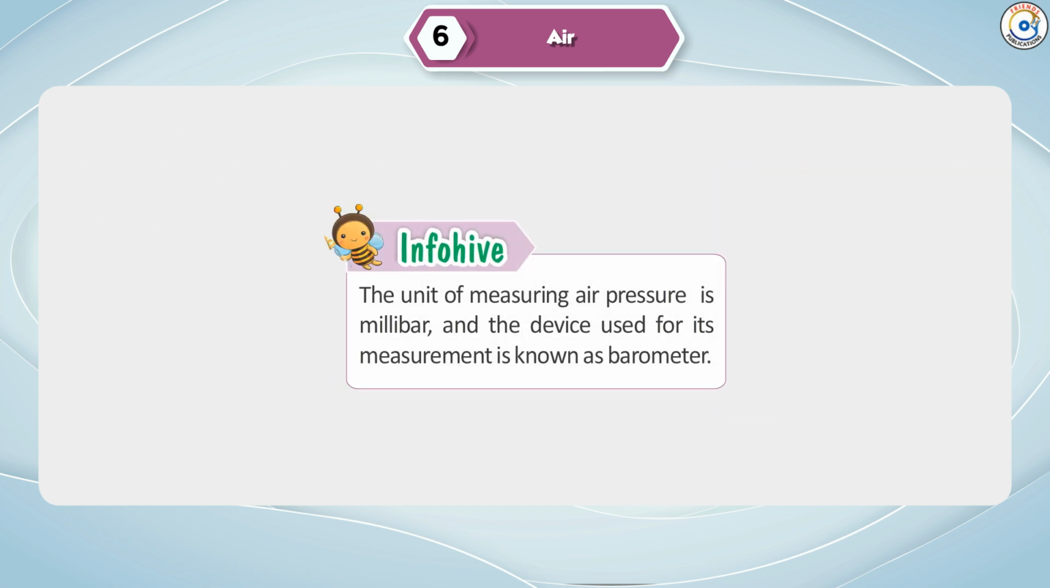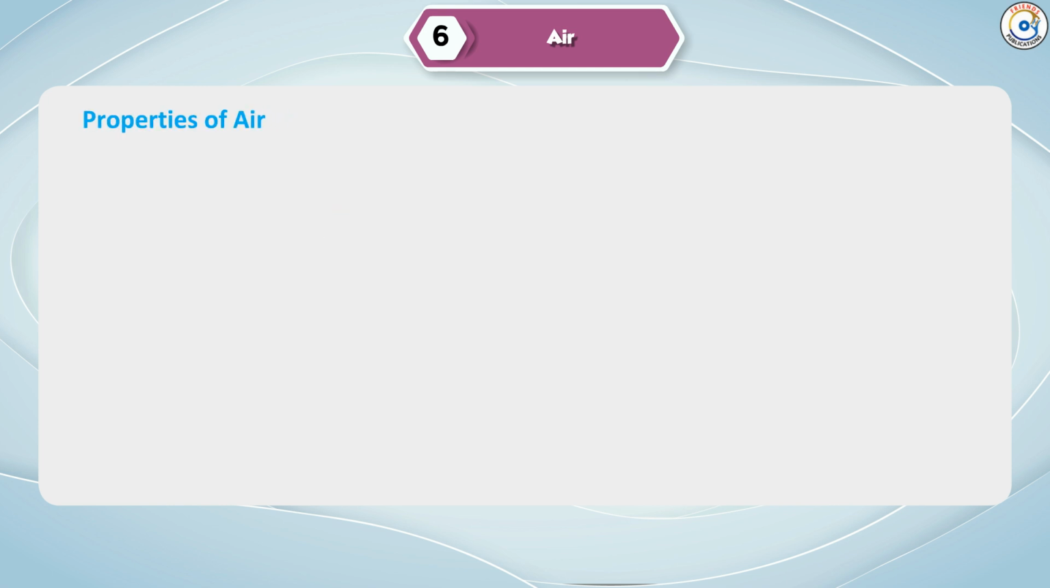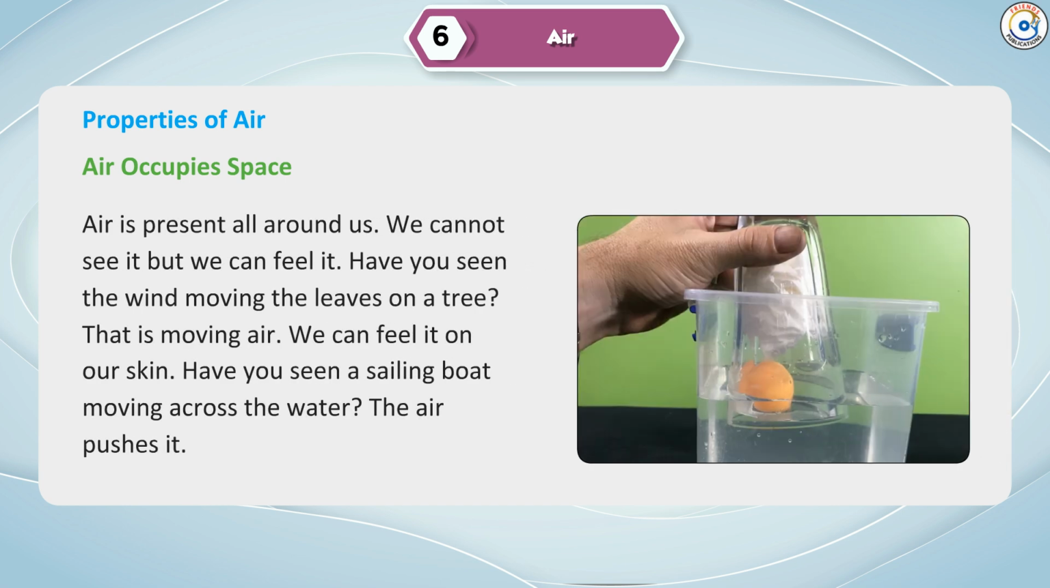Info Hive. The unit of measuring air pressure is millibar, and the device used for its measurement is known as barometer. Properties of air. Air occupies space. Air is present all around us. We cannot see it, but we can feel it.